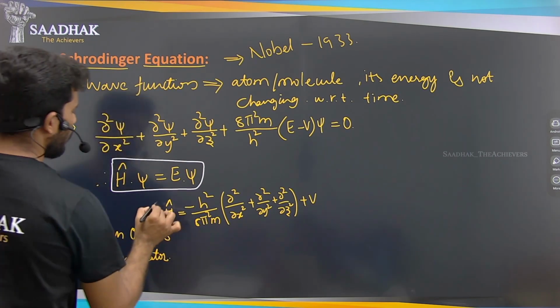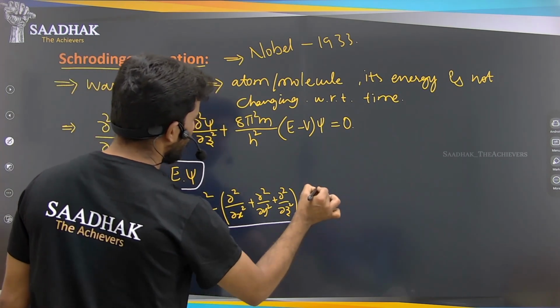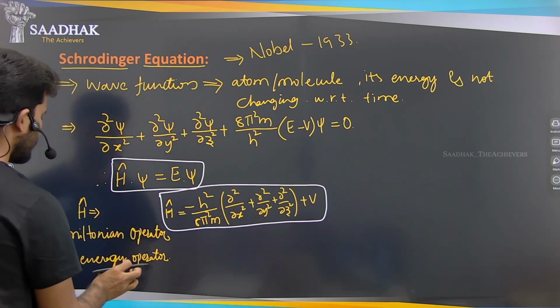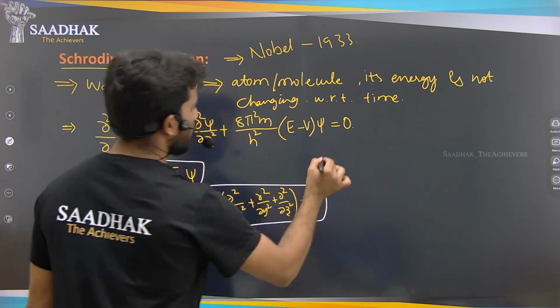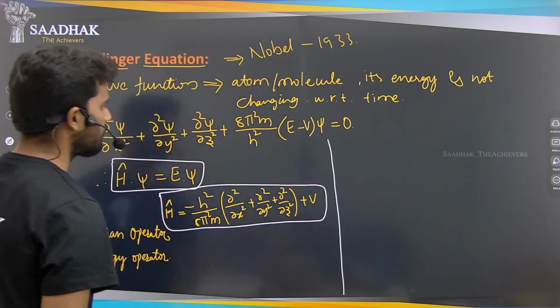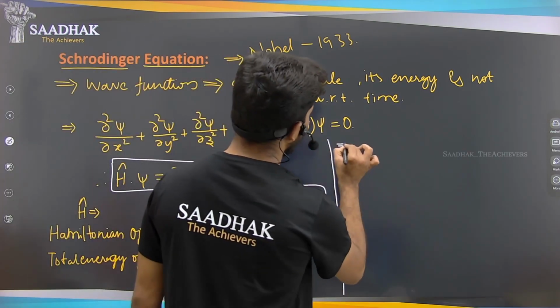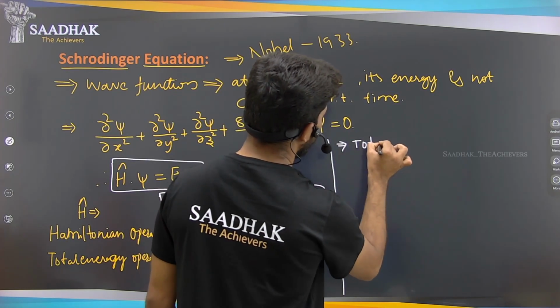So this Hamiltonian operator value is nothing but the total energy operator, which means it includes the total energy of this atom. So what is the total energy?